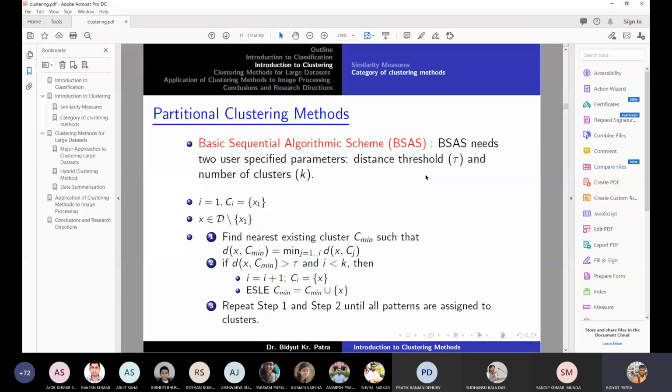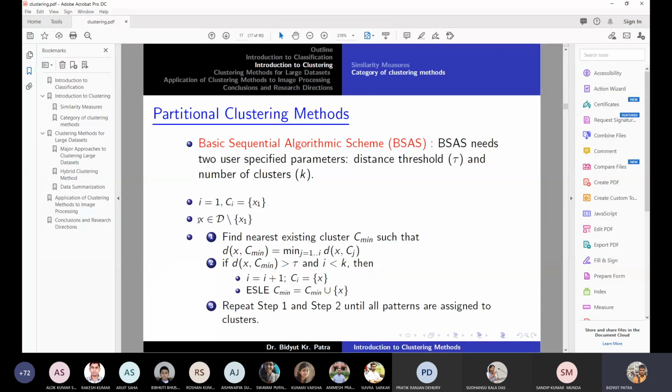See, if I say the 2 cluster, it's not solving our problem, because we don't know which point will go to which cluster. So this is a very simple algorithm. Consider the first point, and it is assigned to the first cluster. Ci is 1. I have k clusters, I want k clusters, so the first point is assigned to the first cluster.